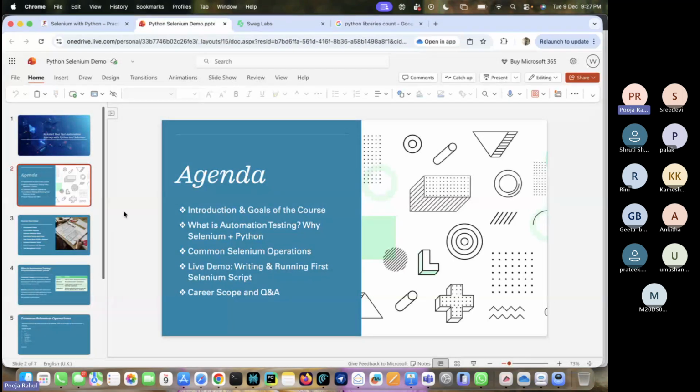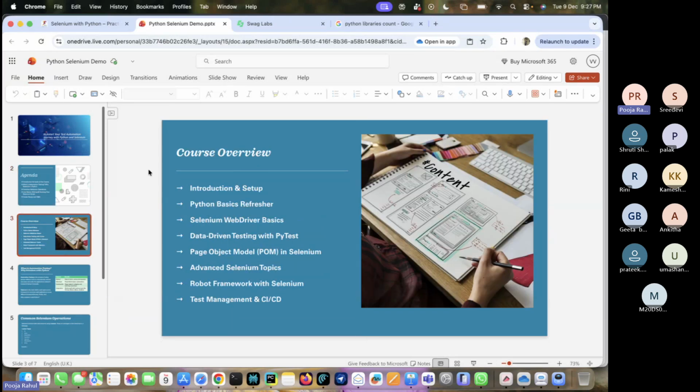Okay. Now we are going to talk about the agenda. We have seen the course overview. We discussed introduction and setup, Python basic refresher, Selenium WebDriver basics. After that, advanced topics: data-driven testing with PyTest, page object model for framework creation, advanced Selenium topics, and Robot Framework at the end.